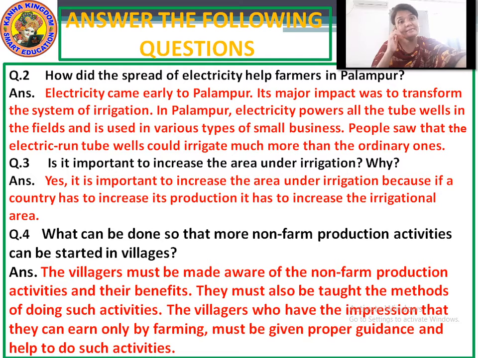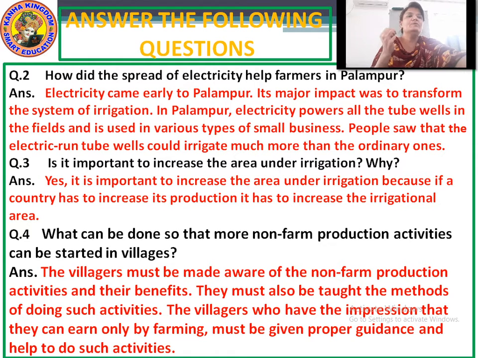Answer. Electricity came early to Palampur. Its major impact was to transform the system of irrigation. Now, what was the main use of electricity in the village Palampur? The major impact of this was to transform the way of irrigation.